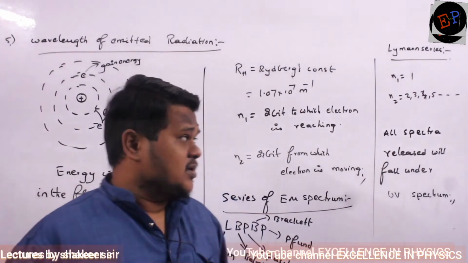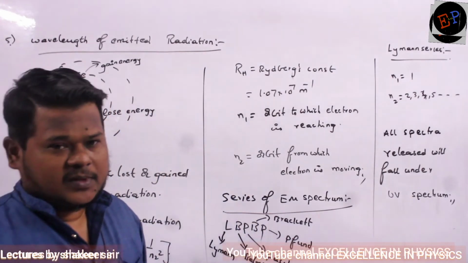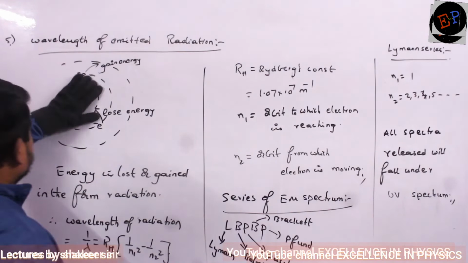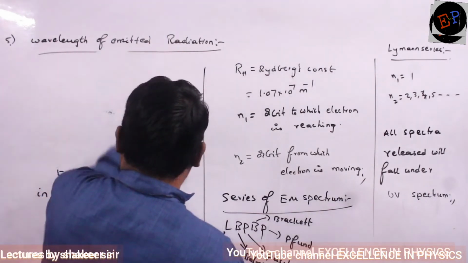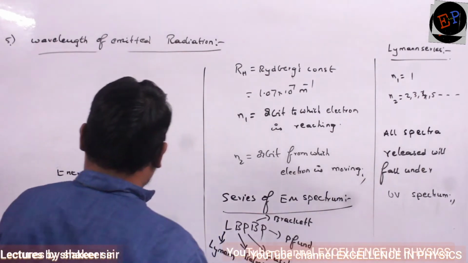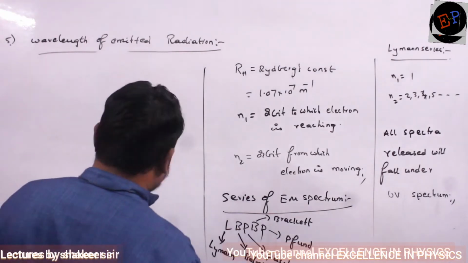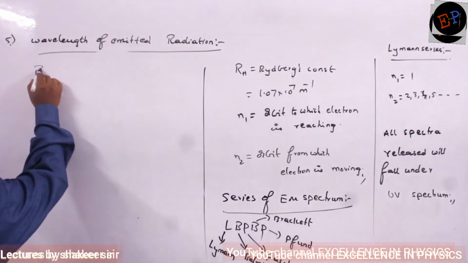That series is called the Lyman series. Similarly, the second series is the Bohr series. Okay?